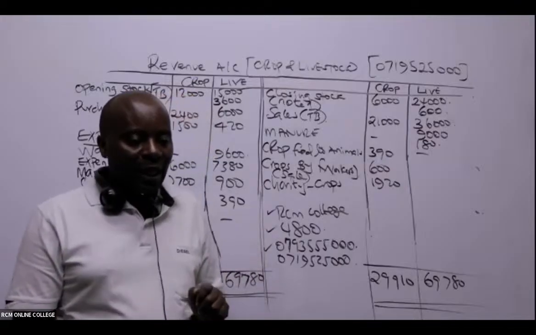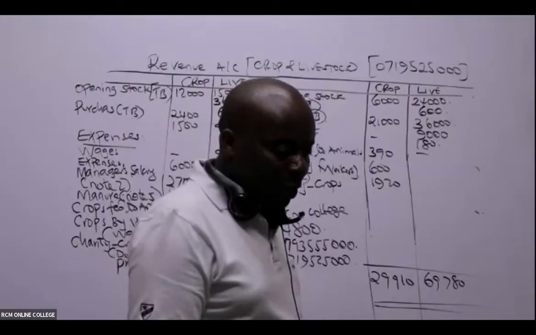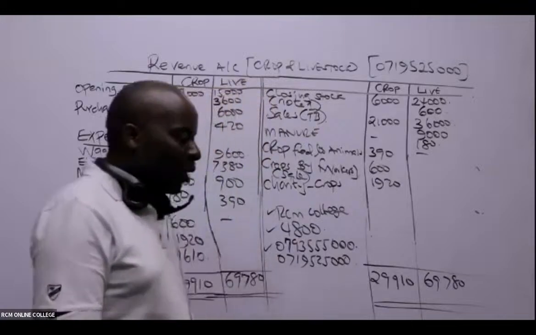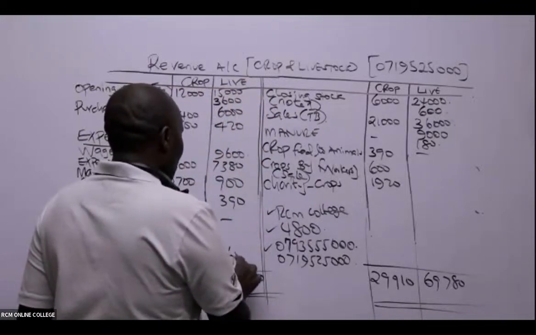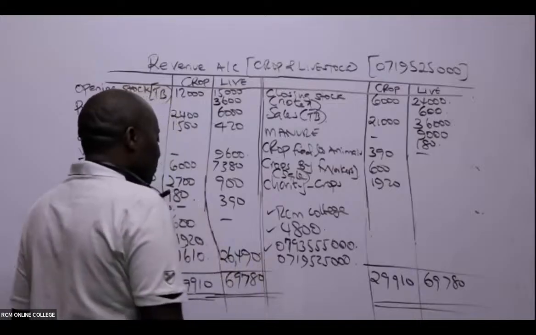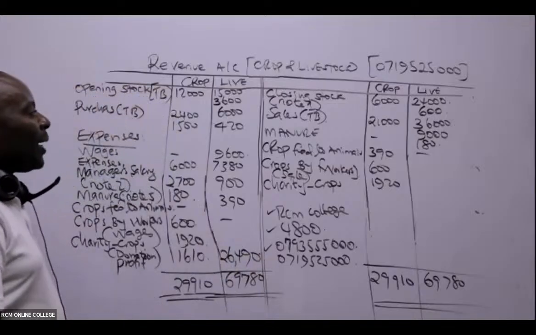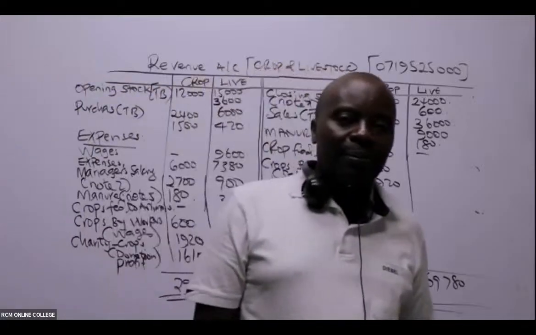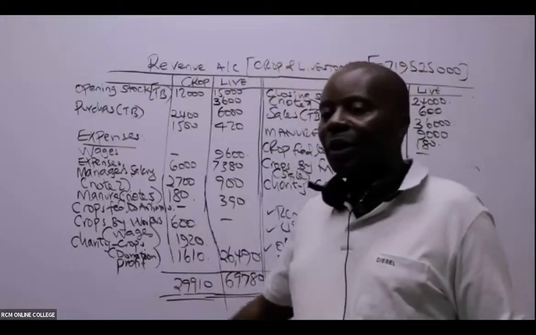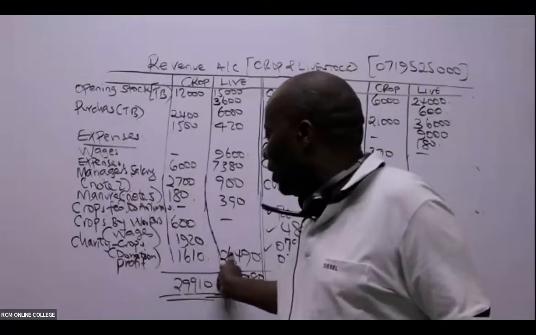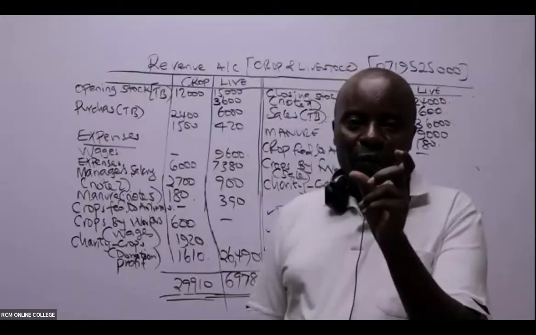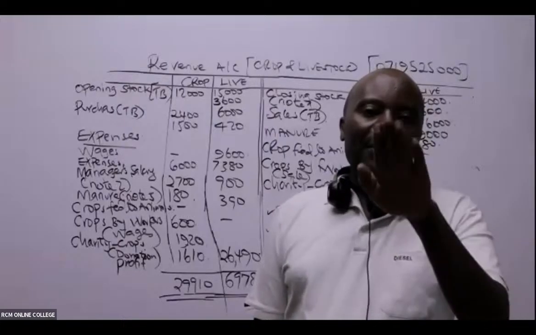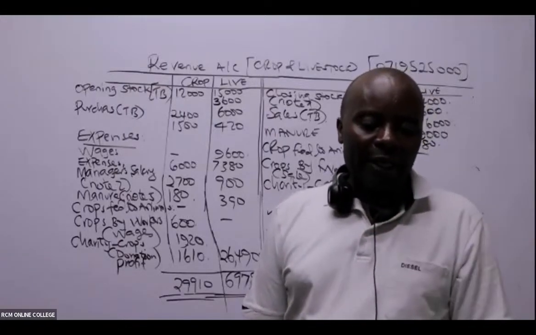So someone tells me that the livestock profit is 26,490. Otherwise, ladies and gentlemen, when I come now to my next class, which I'll give you the timetable for on WhatsApp, you'll see that when I go to the general income statement, these two figures here will be my total revenue from my farms. And then I deduct all the other common expenses, what in management accounting you call overheads.